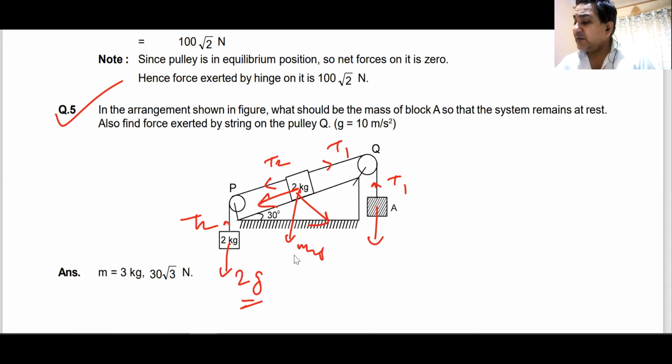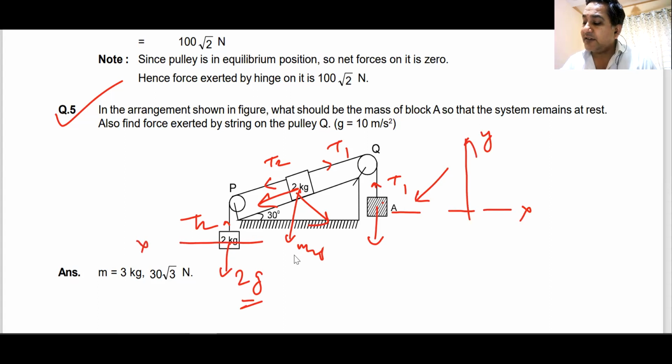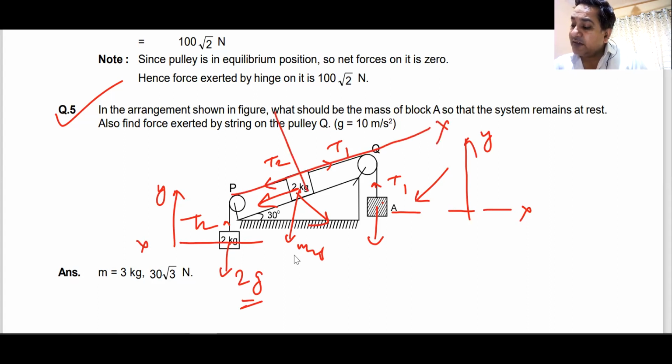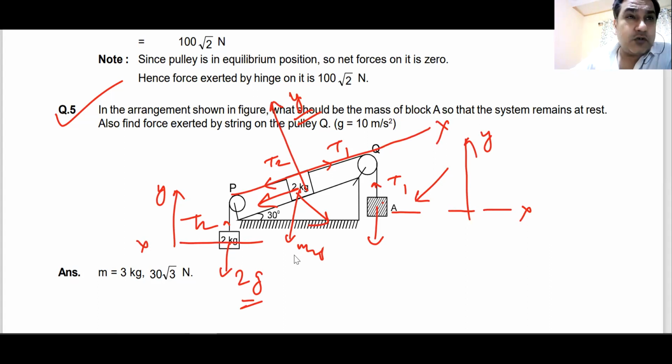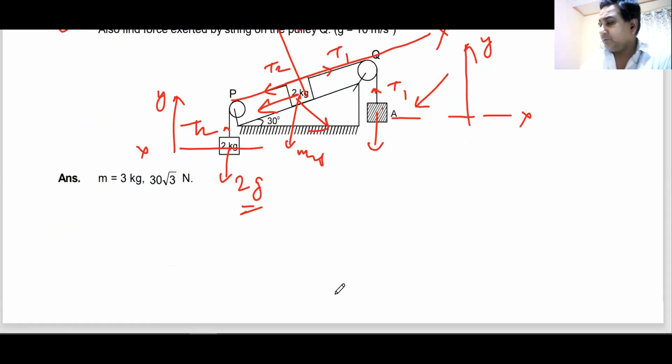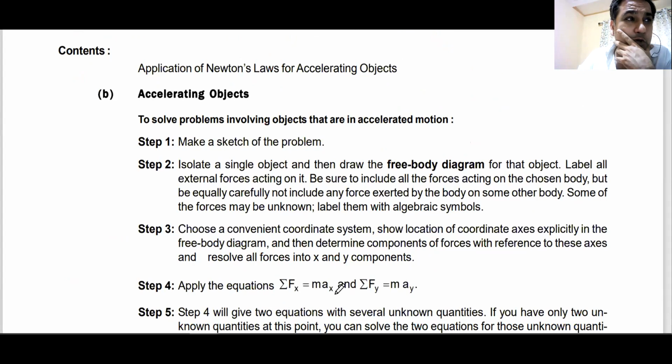For this mass, for body A, you will take this as x-axis and this as y-axis. For body 2 also, this is x-axis and this is y-axis. But for this body, this axis would be your x-axis and this axis would be your y-axis. Do we remember this? Do we understand this? Yes or no?